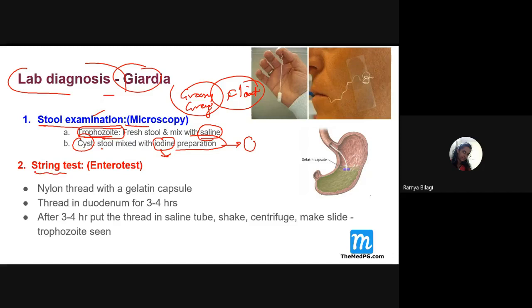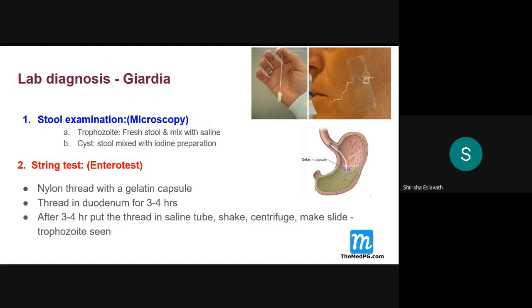Next, one more laboratory diagnostic test for Giardia is the string test or Entero-Test. What is this test, students? What is the string test? One string is passed through the mouth, ma'am. Very good, excellent.